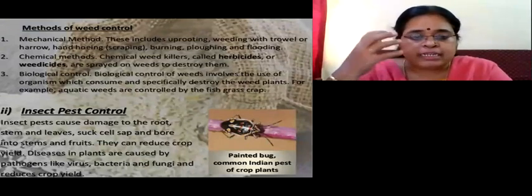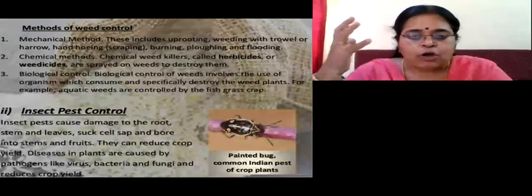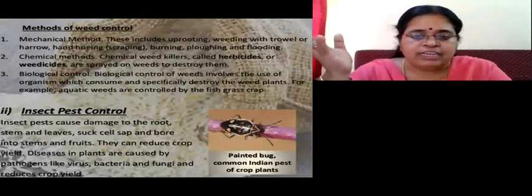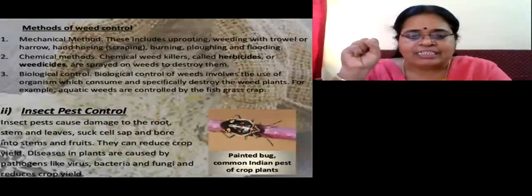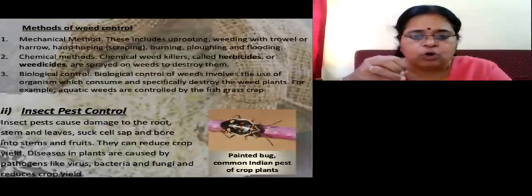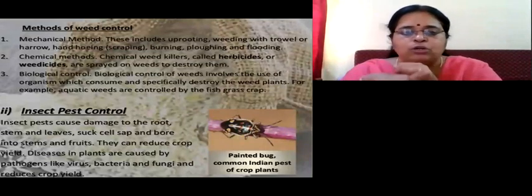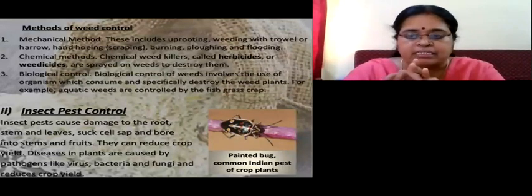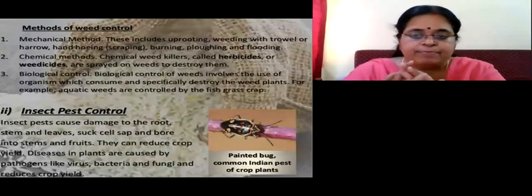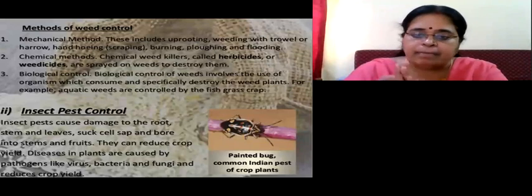How? By growing certain organisms that will eat those weeds, especially those big grasshoppers called locusts are introduced in the field. They will just walk around the field and they will eat away the weeds. Similarly, aquatic weeds can be controlled by growing the fish called the grass carp. So these are the biological methods of controlling weeds. As I told you, instead of using chemical methods, if we use the mechanical methods and biological methods, they are more eco-friendly. They won't create any harm to the environment. So what are the methods of weed control? Mechanical method, chemical method, and biological method.